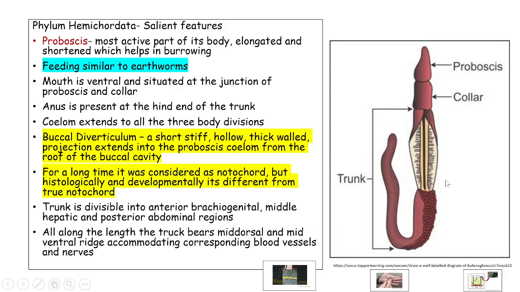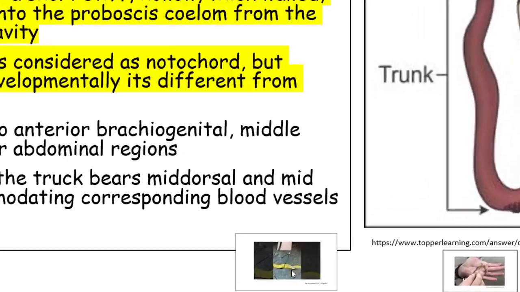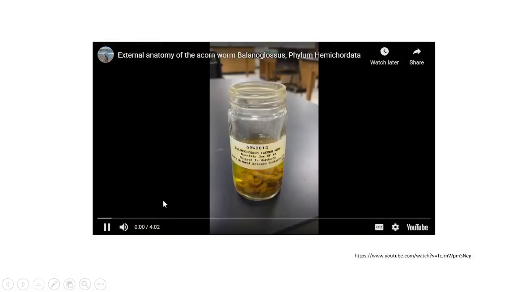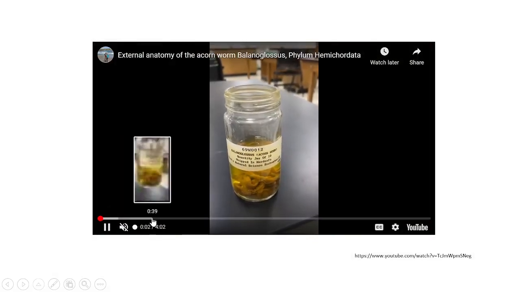Along the length of the trunk, there are ridges dorsally. You can see, this is the ridge mid-dorsally. And ventrally also you can see the ridge, which accommodates the corresponding blood vessels, nerves, etc. If you see this, the structures will be clearer.